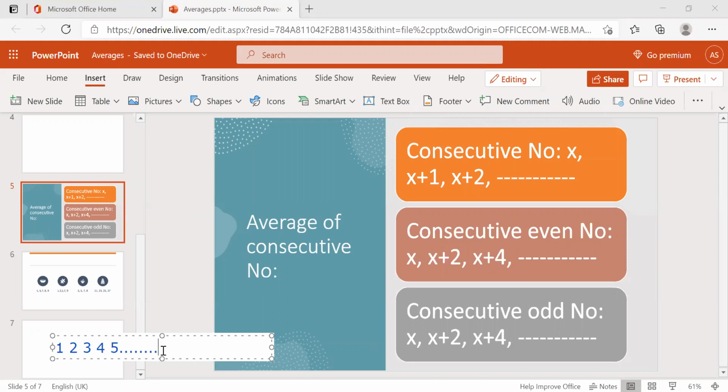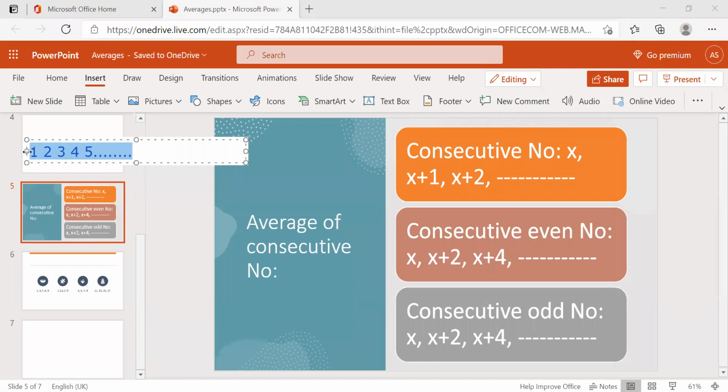Now, consecutive even numbers. What are consecutive even numbers? For consecutive even numbers and consecutive odd numbers, the formula is the same: x plus 2, x plus 4, x plus 6, x plus 8, like that. But what's the difference between consecutive even and consecutive odd numbers? It is nothing but the x value.